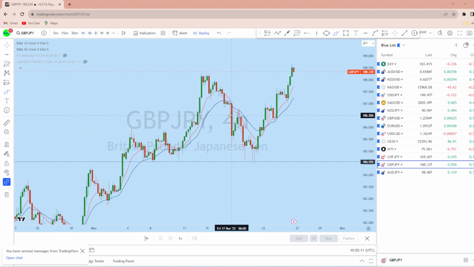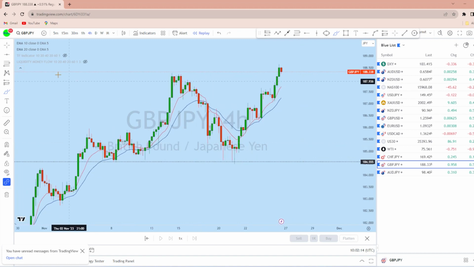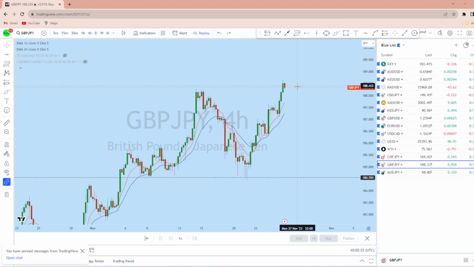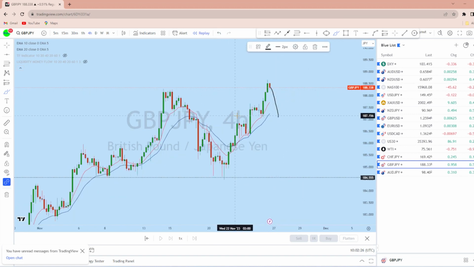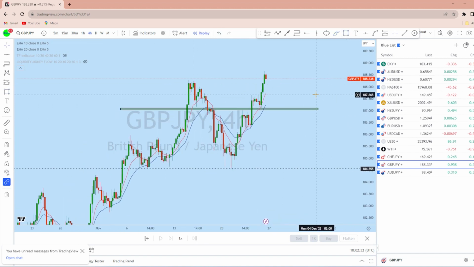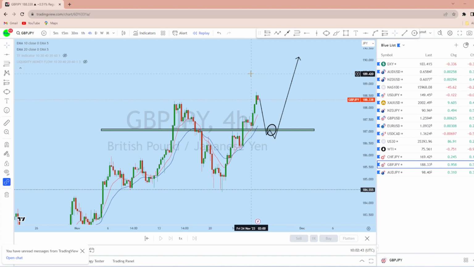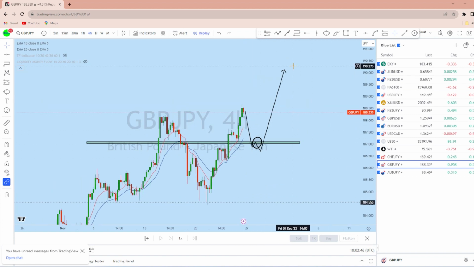Now looking at a further lower time frame on GBPJPY, as it is in a bullish move, the price is locally also globally bullish. I will wait for GJ to break down from any of these swing lows and then give us a potential entry opportunity. This is the swing low here on GJ. Any of these swing low breakdowns could give us another trading opportunity. We'll be waiting for a local breakdown or deeper pullback, and as soon as we find a suitable entry, we'll look for going long on GBPJPY with a high probability trade setup.